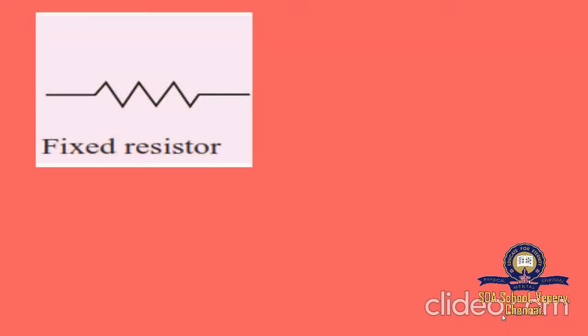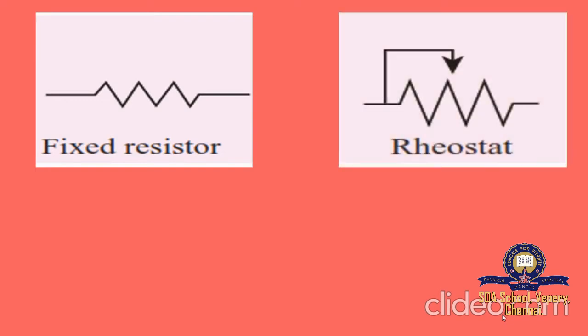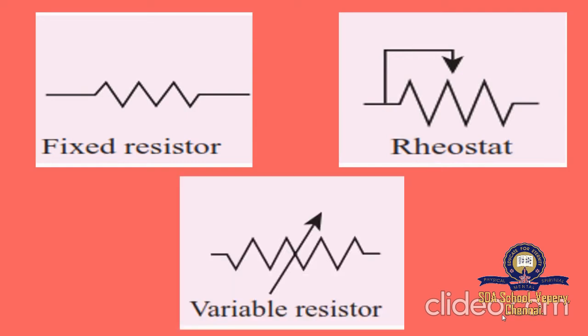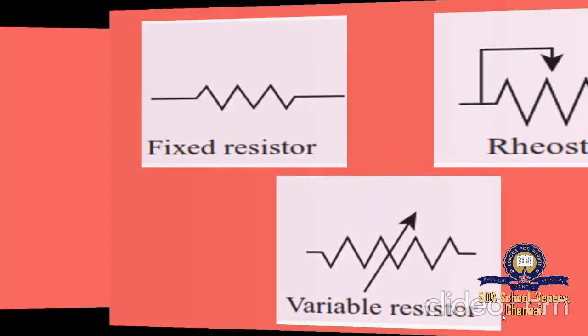And now we are going to see the symbols used in a circuit. This symbol is used for a fixed resistor, and to show that a rheostat is connected in the circuit, it is marked like this. With this symbol, we can identify that the rheostat is connected in the circuit. Whereas when you connect a variable resistor, it will be shown like this. It can be denoted with this symbol. Hope you're clear with it.